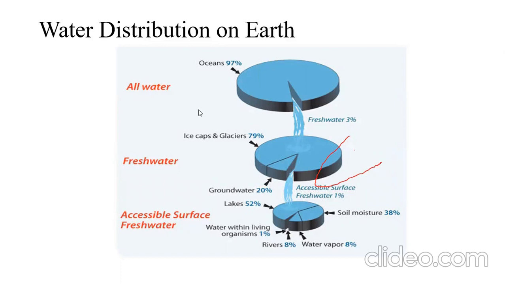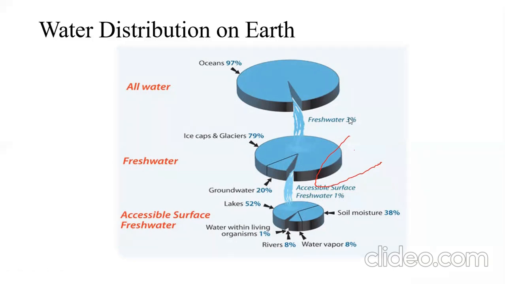Then out of the fresh water, that is 3% we can say, 79% is in the form of ice caps and glaciers, meaning what we call ice in the Himalayan terrain. That ice caps and glaciers account for 79%, whereas 20% accounts for the groundwater, meaning the water in the underground of the earth is 20%. And accessible surface fresh water is only 1%.